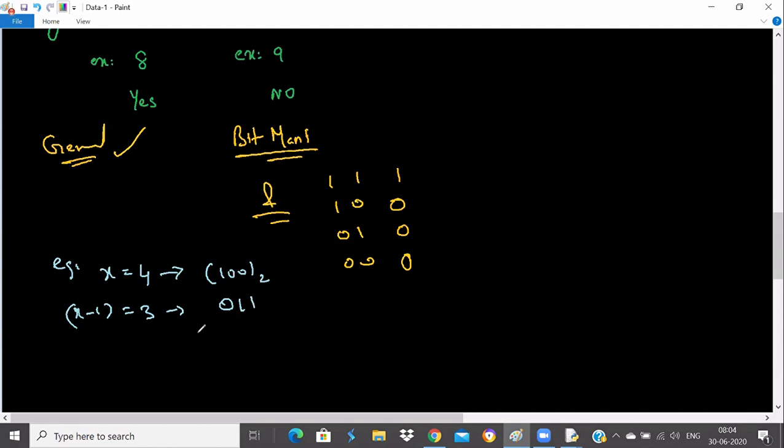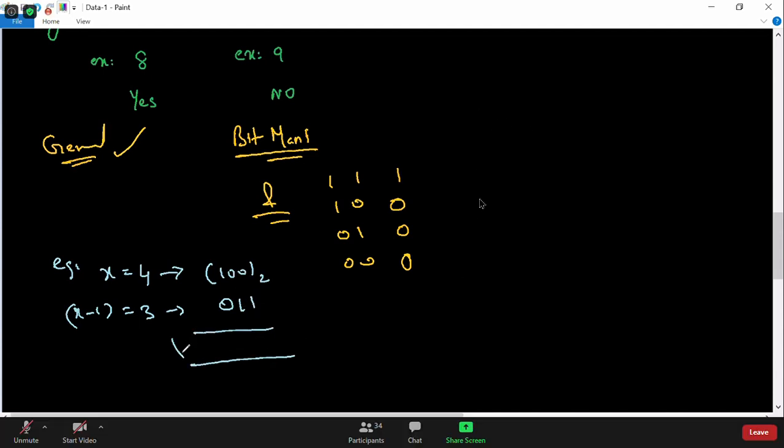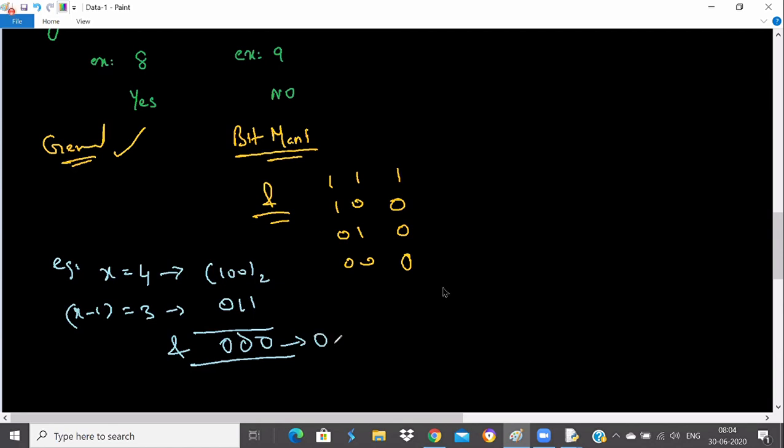011. Now I will perform the AND operation. What is 0 and 1? 0. 0 and 1, 0. And 1 and 0, 0. So if we are getting 0, then it is a power of 2. If I perform x AND x minus 1, it will give you 0. If you're getting 0, it means there is only one 1.